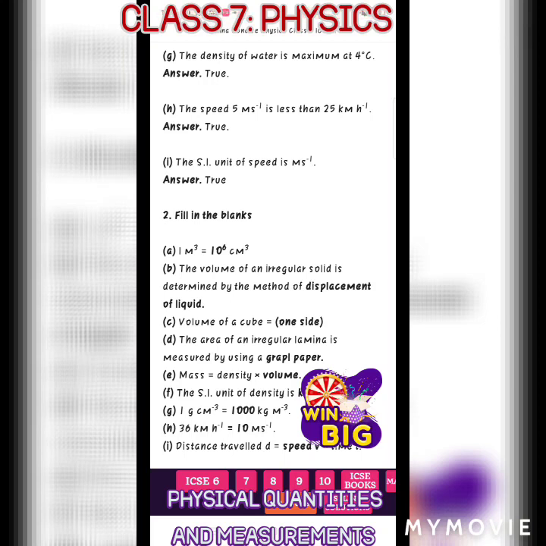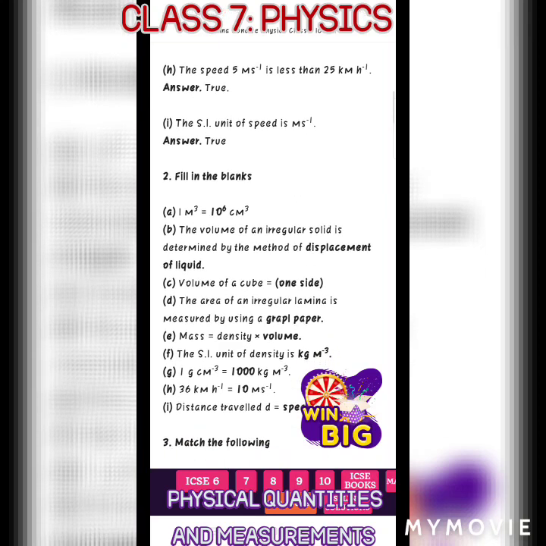Now fill in the blanks. In this fill in the blanks, the answer is given in bold letters. So those bold letters you have to underline. First one is 1 meter cube is 10 to the power 6 centimeter cube.